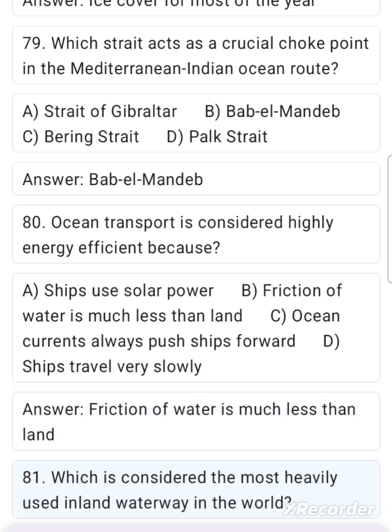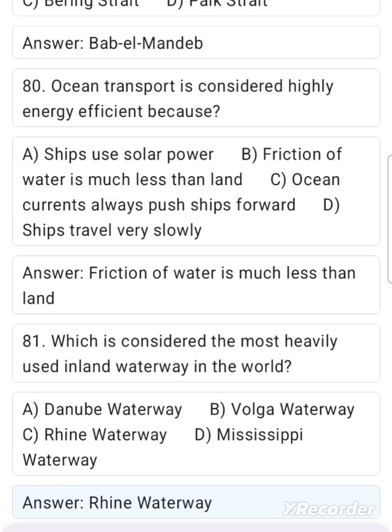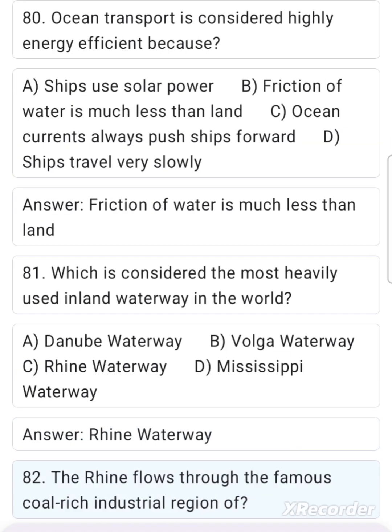81. Which is considered the most heavily used inland waterway in the world? A. Danube Waterway, B. Volga Waterway, C. Rhine Waterway, D. Mississippi Waterway. Answer. Rhine Waterway.